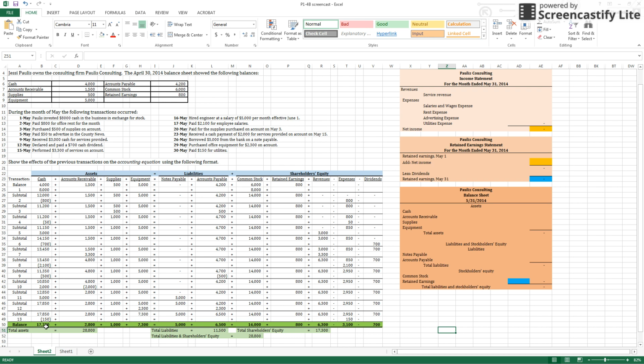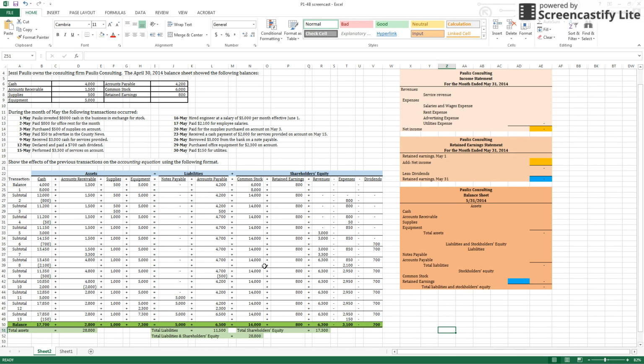And in the end, we had these various balances in our accounts, and our total assets, which are our cash plus our accounts receivable plus our supplies plus our equipment, equaled $28,800. Our liabilities were $11,500. That's our notes payable and accounts payable in this instance. And our shareholders' equity equaled $17,300, which is our common stock plus our retained earnings plus our revenue, less the expenses that we paid and less the dividends that we paid. Our total liabilities and shareholders' equity equal $28,800, which does equal our total assets. Our accounting equation is in balance.